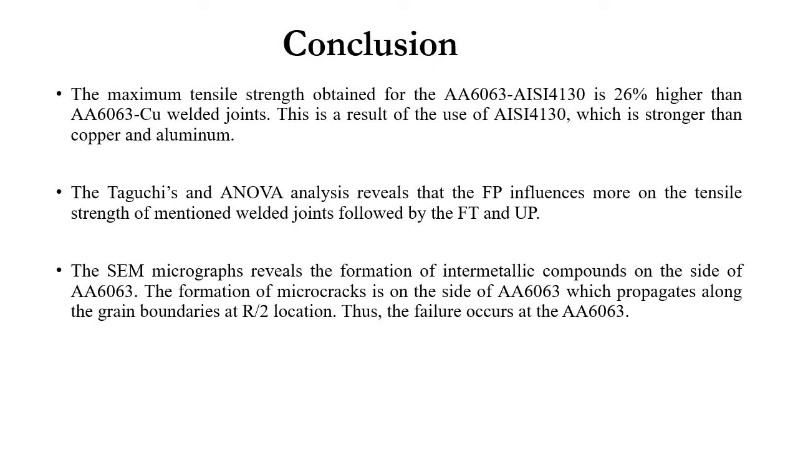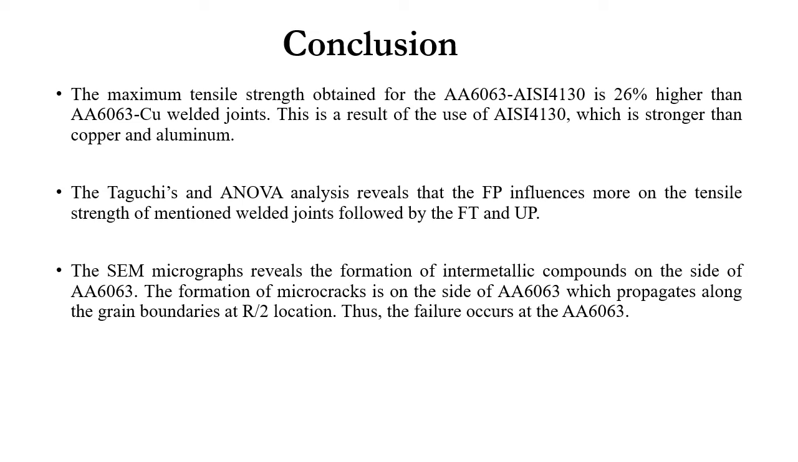The maximum tensile strength obtained for aluminium steel is 26% higher than the aluminium copper welded joint. This is the result of the use of AISI 4130, which is stronger than copper and aluminum. The Taguchi and ANOVA analysis reveals that FP influences the tensile strength of the welded joints the most, followed by